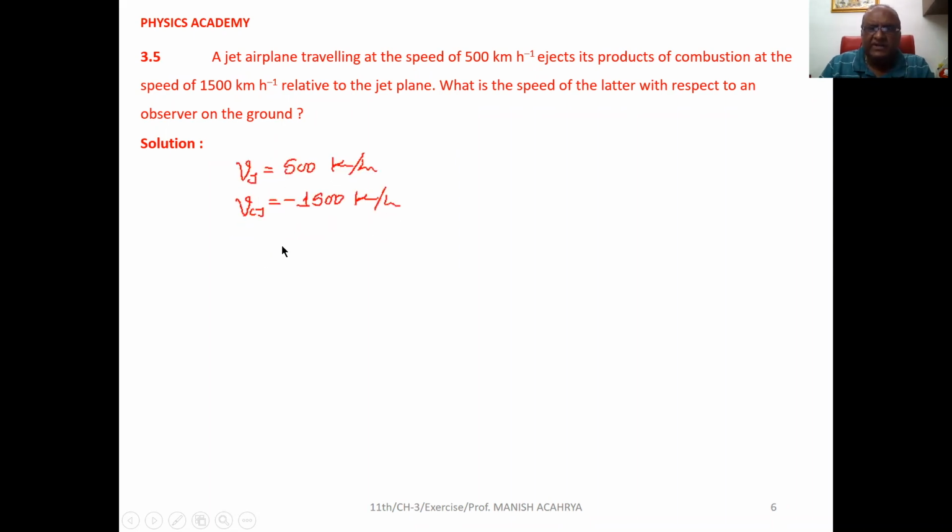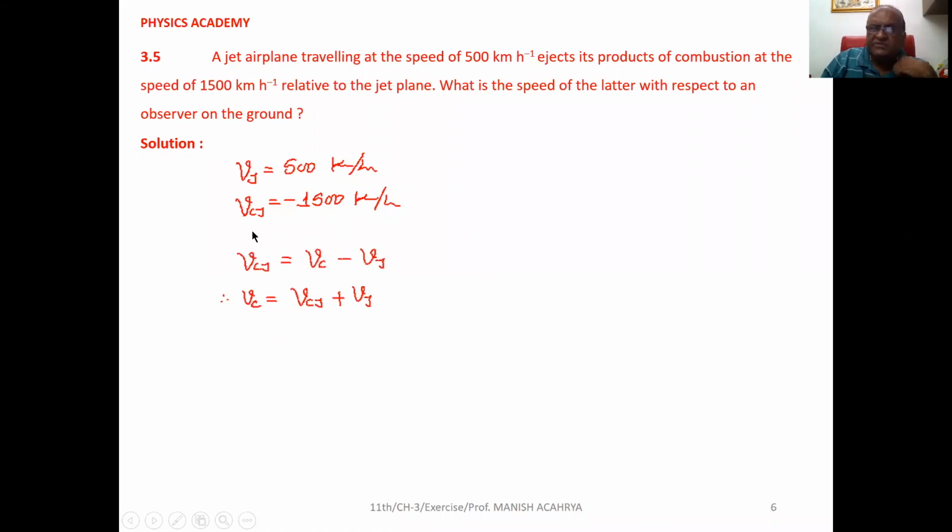Now, very simple thing. Velocity of jet plane, that is 500 km per hour, and that direction we considered as positive. So velocity of combustion with respect to jet, that is in the opposite direction of the jet, and that is 1500 km per hour. So that is minus 1500 km per hour.